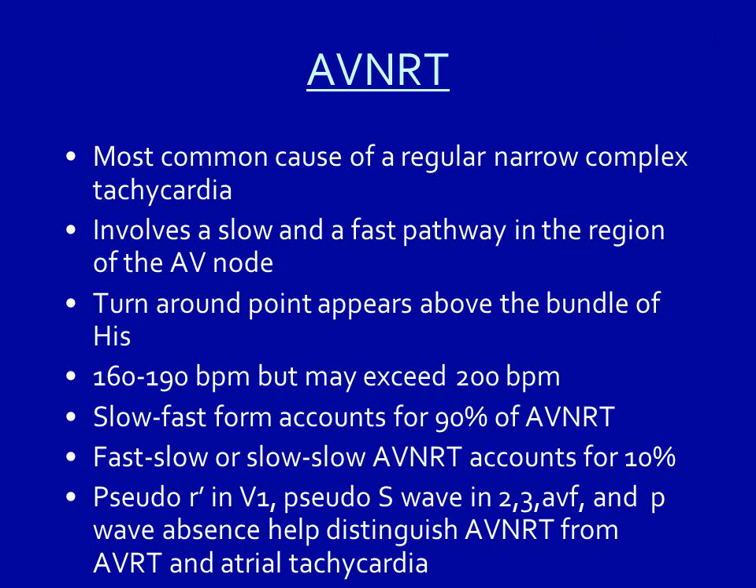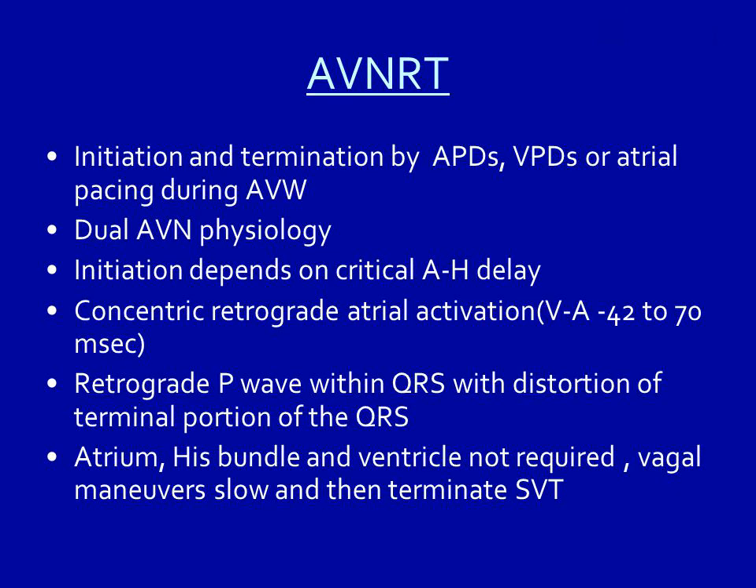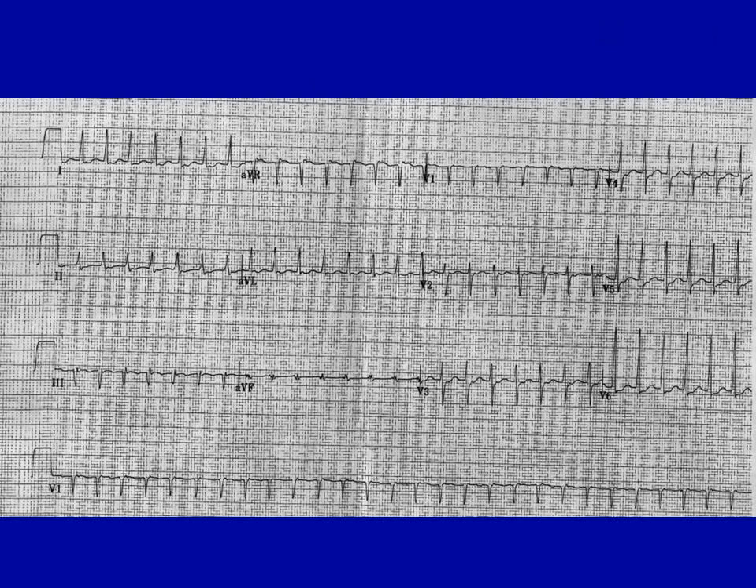Pseudo-R in V1, pseudo-S wave in leads 2, 3 and aVF, and P-wave absence help distinguish AVNRT from AVRT and atrial tachycardia. AVNRT: initiation and termination by APDs, VPDs or atrial pacing during the tachycardia. Dual AV nodal physiology; initiation depends on critical AH delay. Concentric retrograde atrial activation, VA 42 to 70 msec. Retrograde P wave within the QRS with distortion of the terminal portion of the QRS. Atrium, His bundle and ventricle are not required. Vagal maneuvers slow and then terminate the SVT.